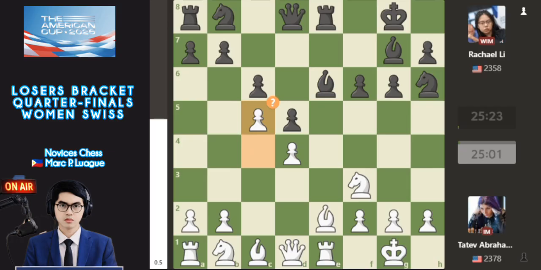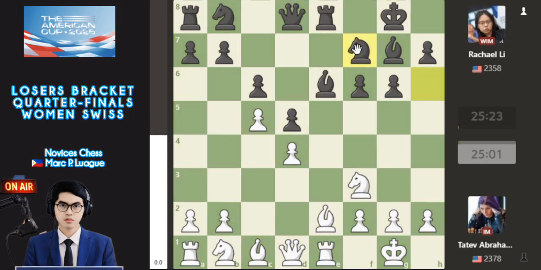With the push c5, a mistake by Tatev, and also pawn b6. This is a worse move by the WIM. The best move is knight going back to f7. This is more about development, and it is good for Black.